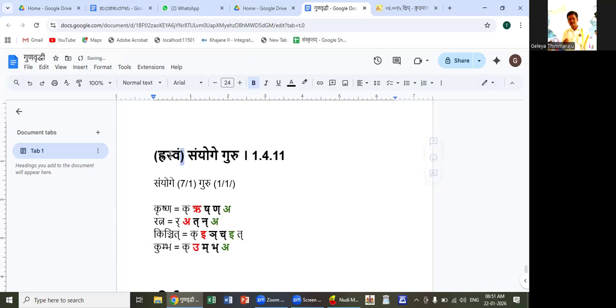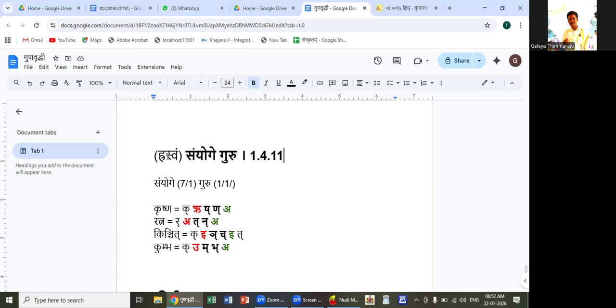Whatever I have written in the bracket is the anuvritti from the previous sutra 1.4.10. Hrasvam sanyoge guru.